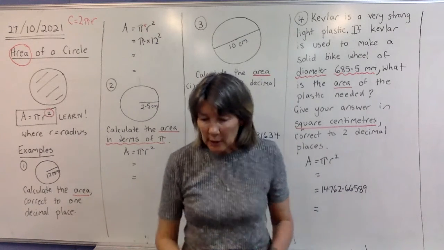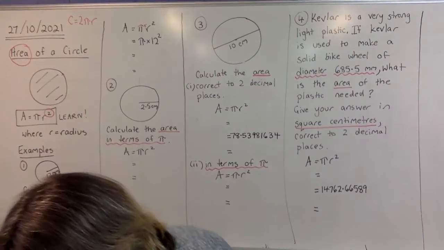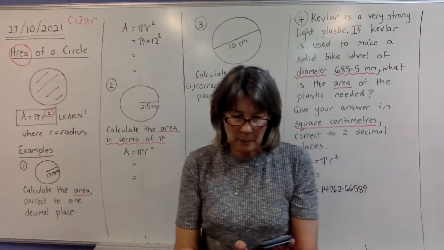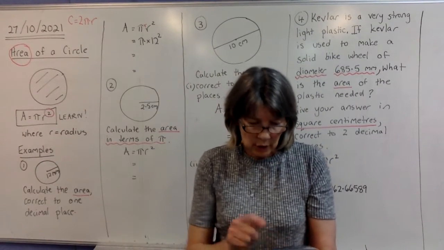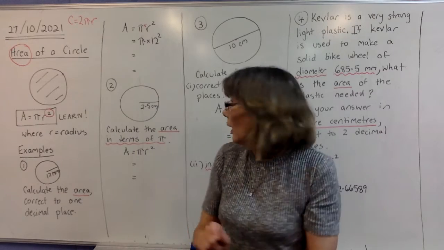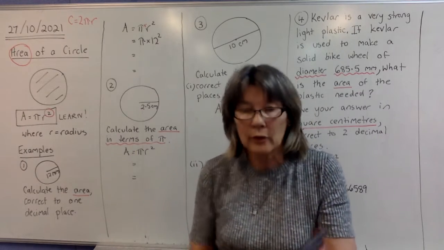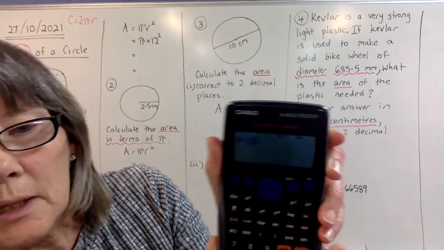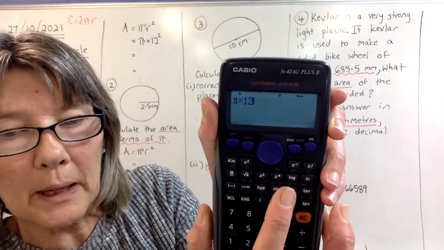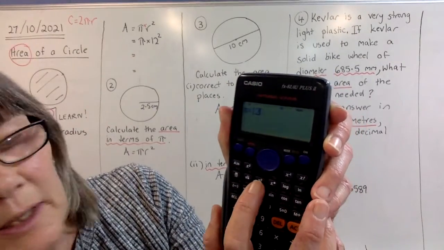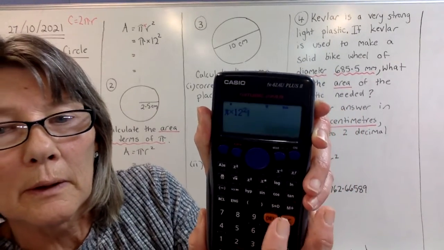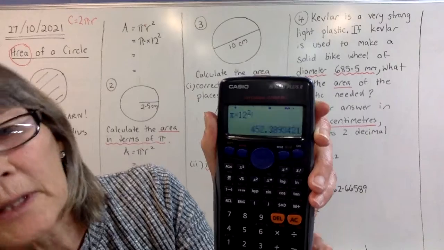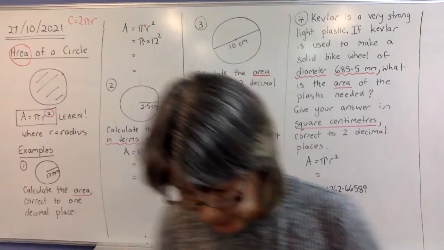So now you're just going to your calculator. And we're going to type in, you know how to get pi now. So we're going to press shift pi times 12. Now we're up to there. Now remember the squared button is this little x squared that we've got up the top here. Okay, so we're going to press this x squared button. The squared goes up the top and then press equals. So we're going to write that answer down.